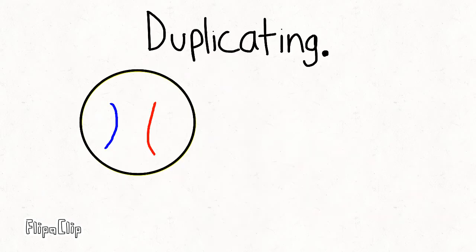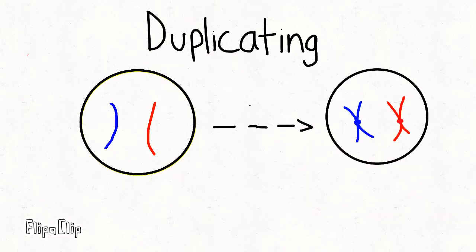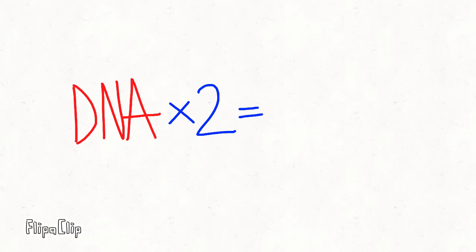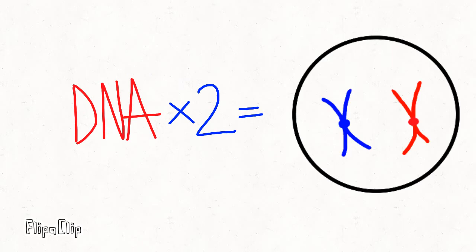New DNA is synthesized when the chromosomes are being replicated. The cell at the end of the S phase contains twice as much DNA as it did in the beginning.